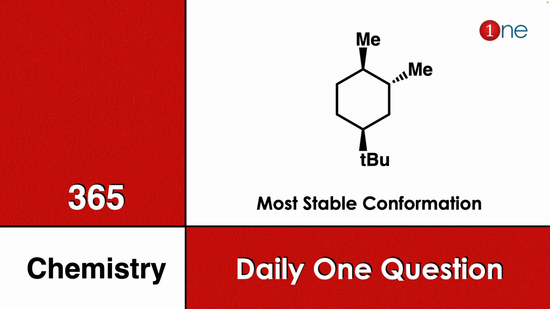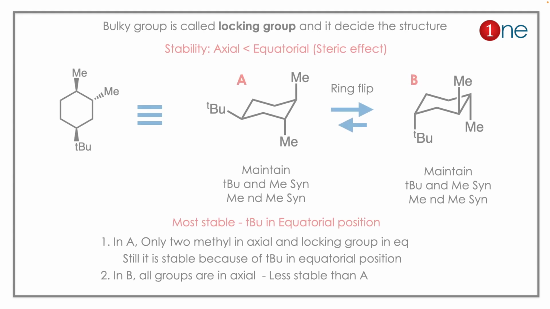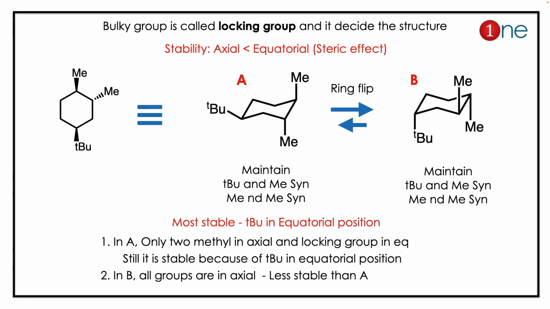Here a cyclohexane is given. You have two methyl groups trans to each other and one tertiary butyl group. You have to find the most stable conformation of the compound. Here the answer lies in the stability of the positions.